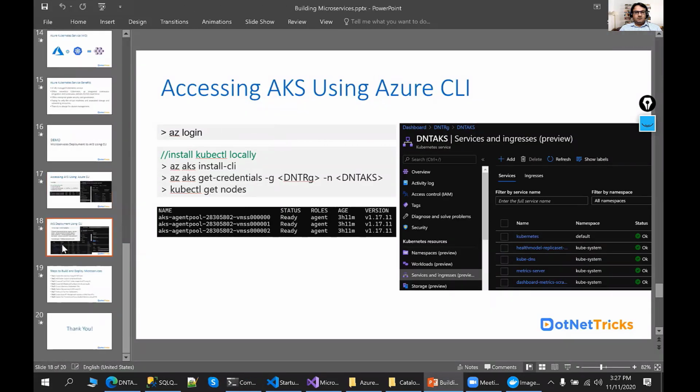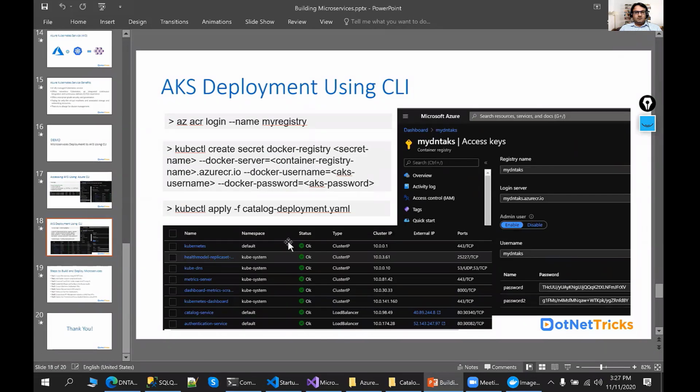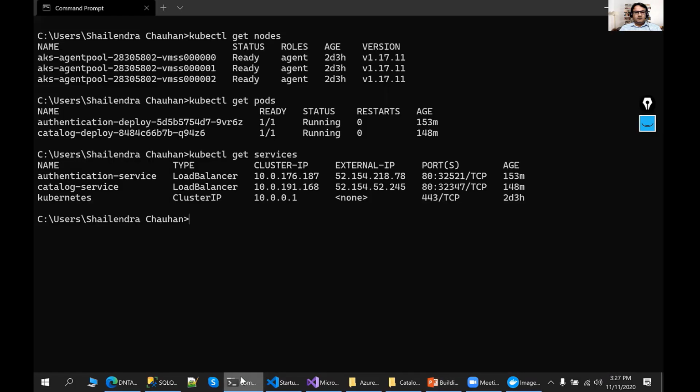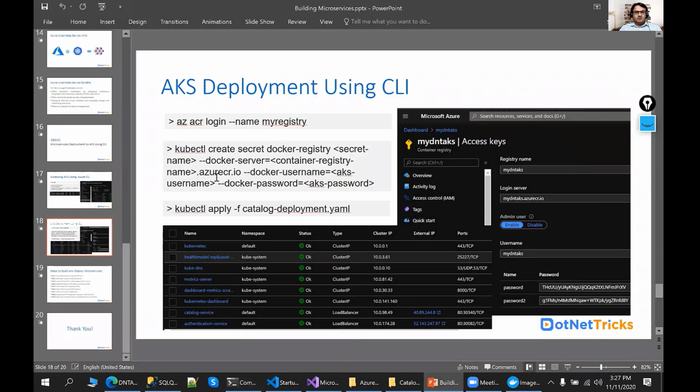Now the next step is to publish my image to the ACR. Make sure you have logged into the registry as well. I already logged into my account, so I don't need to log in again. But I need to create a secret, because to publish to the ACR I need the admin user access along with its password. This is the command where you mention your secret name. It can be anything; in my case, it is ACR-secret. Then define your Docker server information like the container registry, and then the Docker username and password.